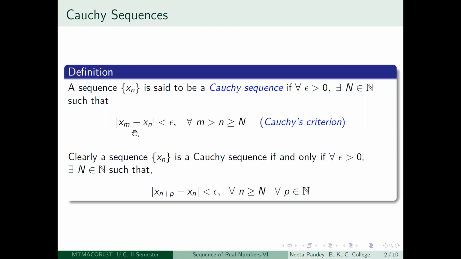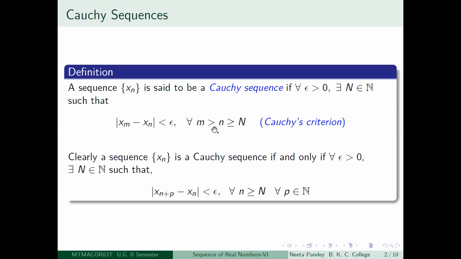That means that the distance between xm and xn will become less than epsilon after the Nth term. So if you take any fixed positive number, you will be able to get a term after which the terms of the sequence will lie at a distance less than epsilon apart from each other.